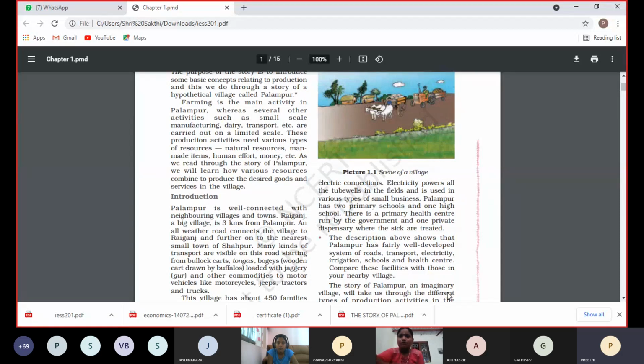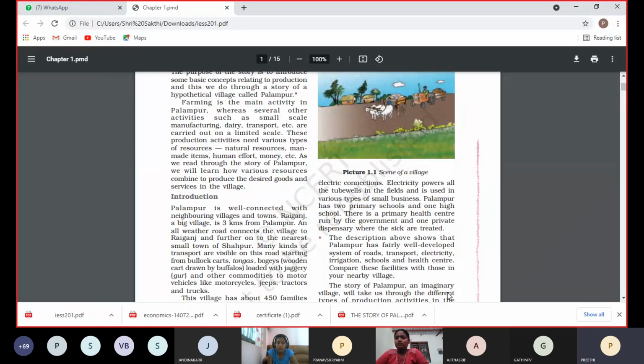Okay, so Palambur has 2 primary schools. Primary school means classes 1 to 5. There are 2 primary schools and 1 high school in Palambur. There is also a primary health center, that means a small dispensary like a hospital. 1 primary health center is run by the government and 1 private dispensary where sick people are treated. So these are the facilities in Palambur.